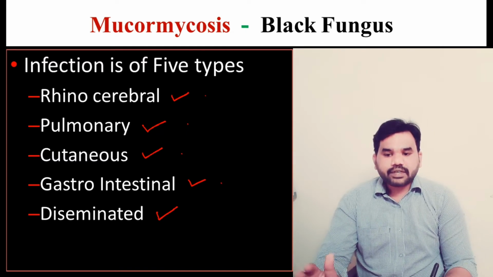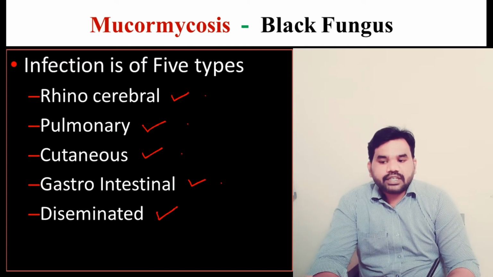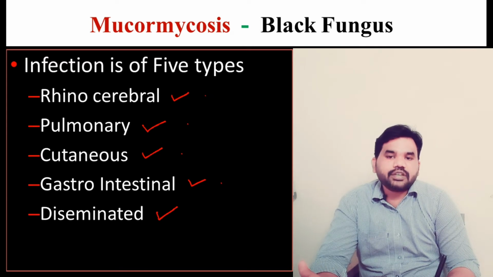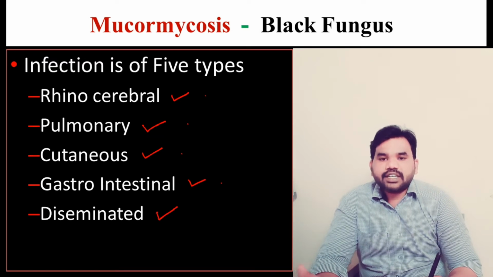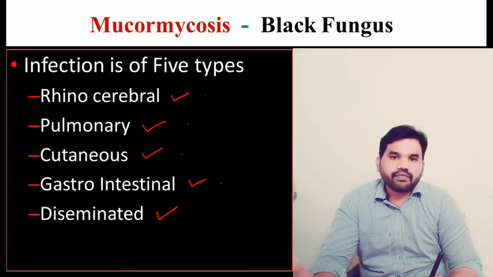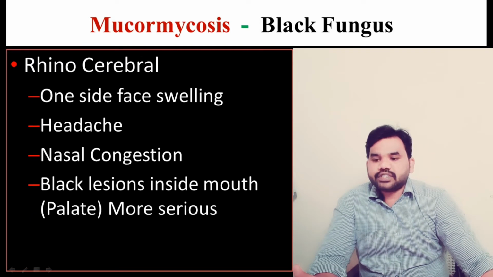Okay, so if it infects the nose and brain, that is called rhinocerebral. If it infects only the lungs, that is called pulmonary mucormycosis. If it infects the skin, the outermost layer, it is called cutaneous mucormycosis. If it infects the stomach and intestines, that is called gastrointestinal mucormycosis. And if it spreads all over the body, it is called disseminated mucormycosis. So these are the 5 types of mucormycosis. And next, first let us see what is rhinocerebral.